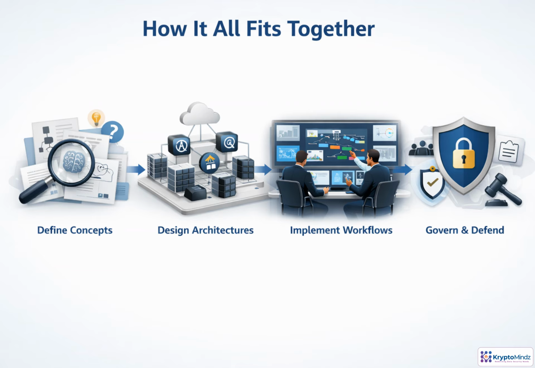That sequence matters because agentic security cannot start with tools alone. First, we need shared definitions for agent, autonomy, context, and control. From there, we turn concepts into architectures, and architectures into operational workflows. Finally, we examine governance and defense, because trust must be supervised. The progression is simple. Understand the capability, design it responsibly, run it safely, and improve the system around it.